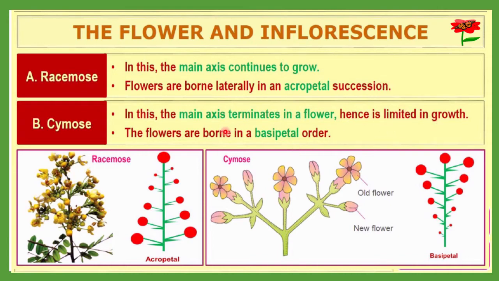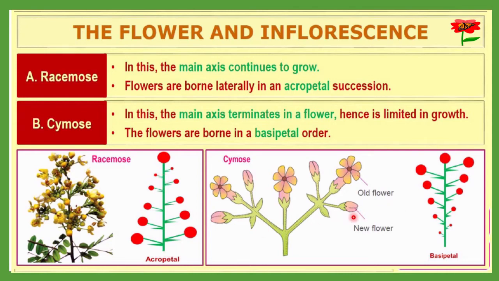Here the main axis terminates in a flower. You can see this main axis will terminate into a flower. It will stop the growth, so limited growth occurs, and such flowers are born in basipetal order. Basipetal means new flowers are at the base side. In the earlier case, the tip side had the newer flower and the base side had the older flower.